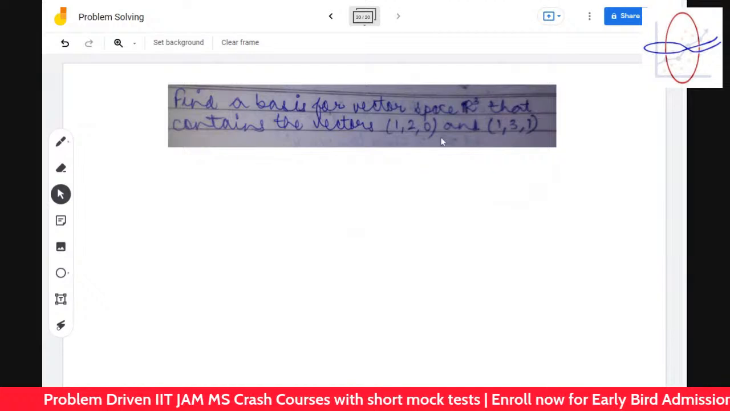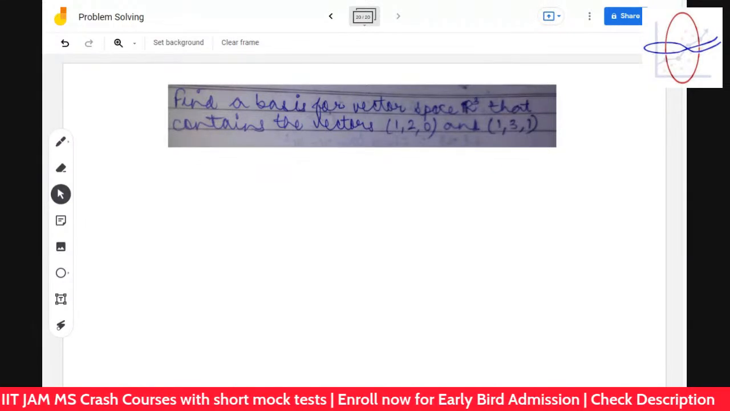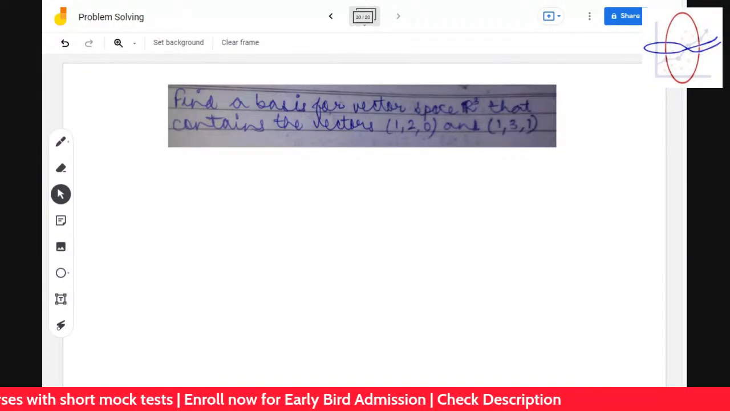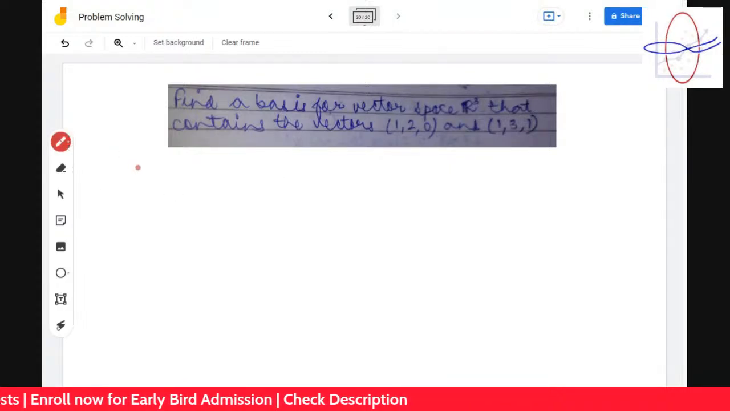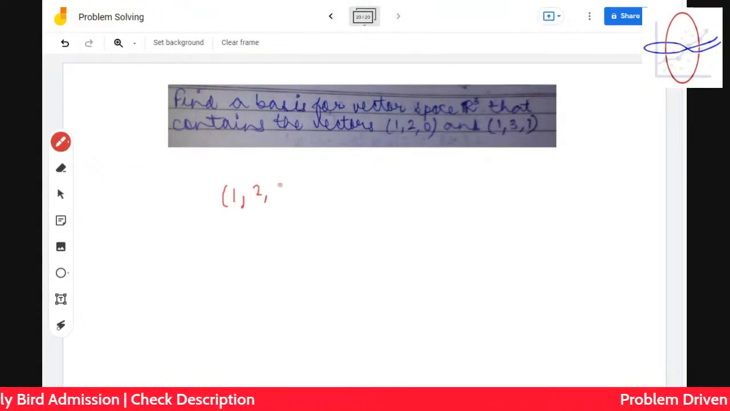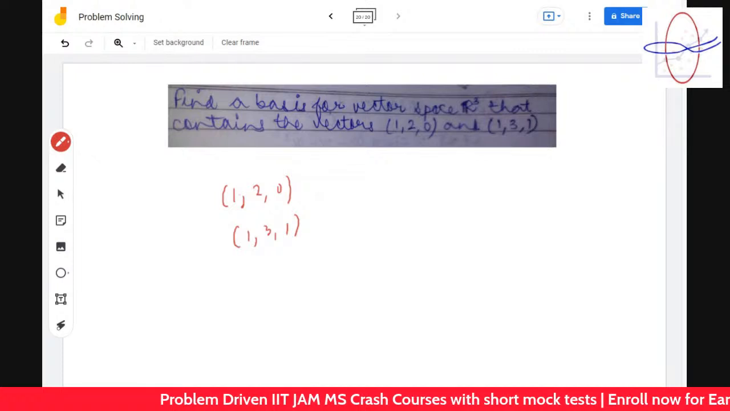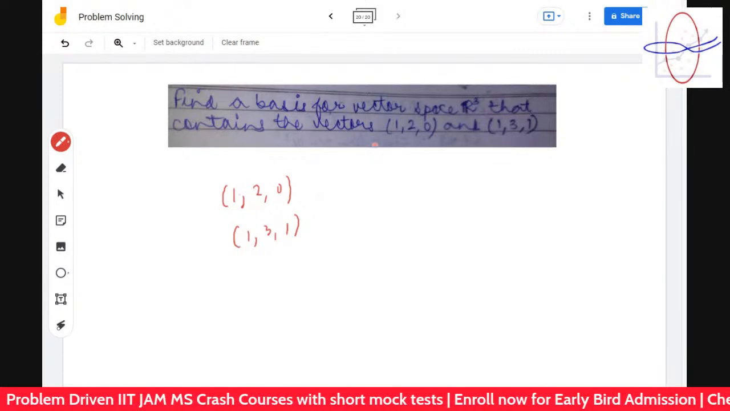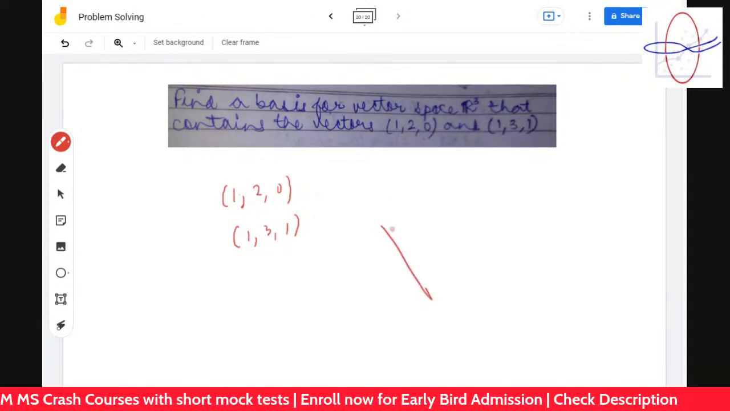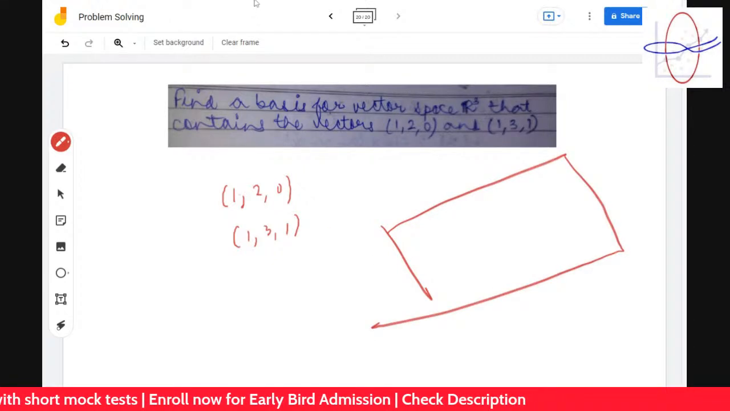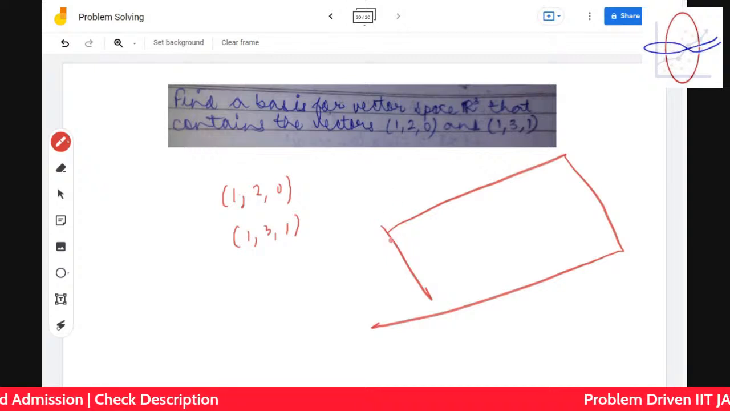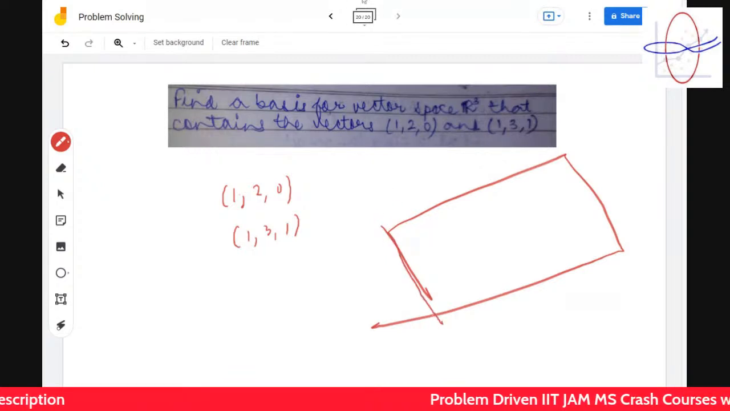Anyways, find the basis for the vector space R cube that contains these two vectors. Okay, so you have the basis, this and minus 1 3. So Tishika, tell me, using these two basis vectors, what can you find out? You can find out a plane, right? You can form a plane. You can find a two-dimensional subspace of the whole R cube.